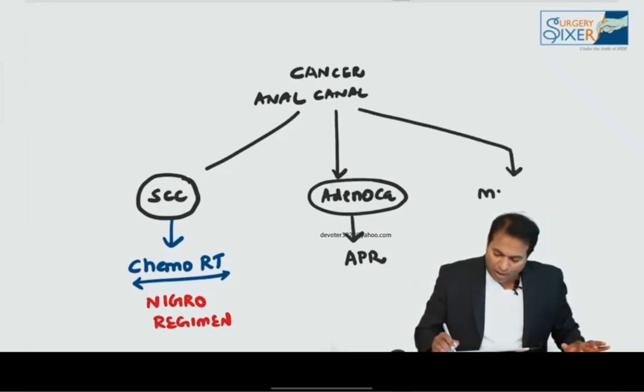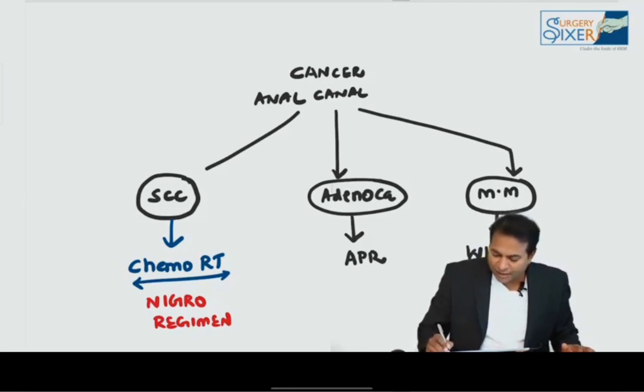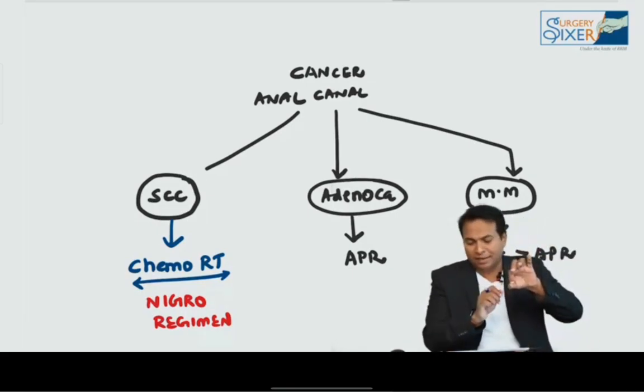And malignant melanoma of the anal canal, the third common site is the anus. In these patients we should go for wide local excision. It is a better option than APR. So there is no need of APR for melanoma. Wide local excision is enough. If there is a malignant melanoma, we have to do wide local excision instead of going for APR.